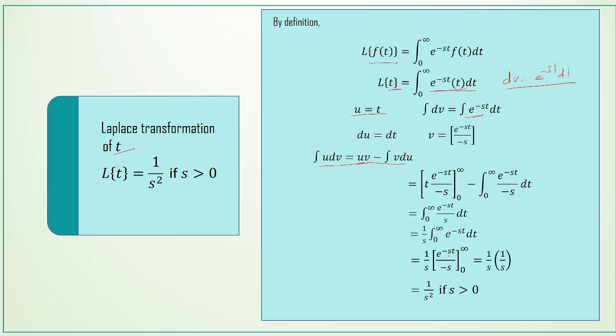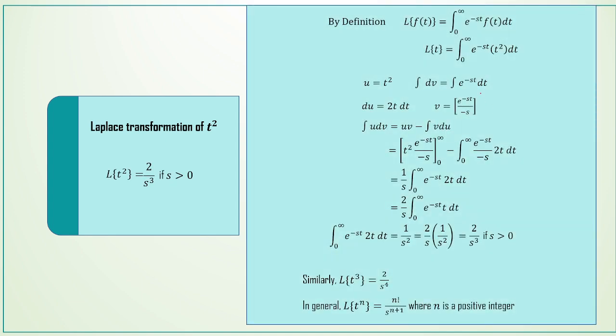When we apply the lower limit, we get e power minus infinity by minus s minus e power 0 by minus s. So this is 0, and this will become 1. So minus 1 by minus s, then 1 by s. So 1 by s already is here. So 1 by s into 1 by s is 1 by s squared if s greater than 0.